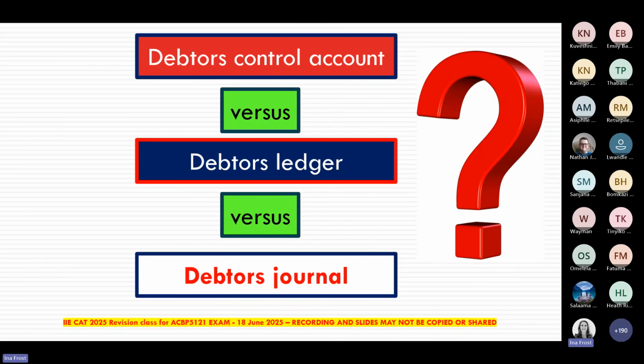Because obviously, if we're asking you, like in this question, to do a debtor's ledger, and then you go and do the debtor's journal, then obviously you won't be getting any of the marks. So it's really key that you understand these 3 terms and what we mean by them. So let's have a look.